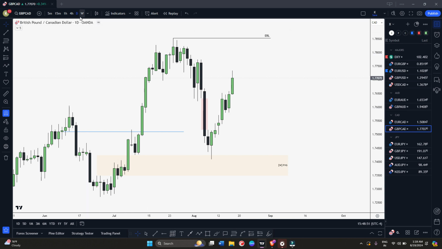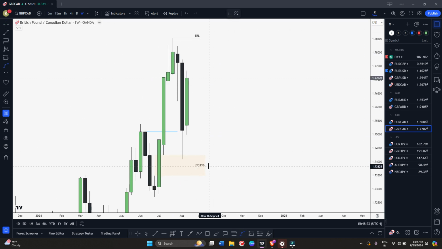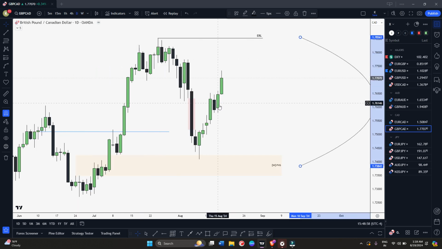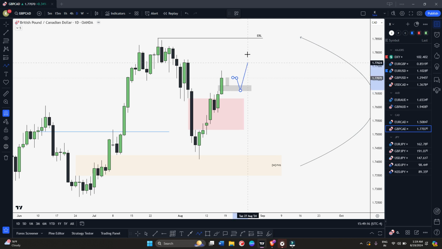GBPCAD looks good because if you see we are basically trading from this weekly internal to this external, right? And if you come to daily, on daily we have created this inverted fair value gap. So let's see how Monday plays out basically. If again let's say Monday closes something like this and from Tuesday let's say daily fair value gap for example, then we can basically look for market to trade to this daily fair value gap and continuation to the upside. Okay, and you can see this is nice consolidation as well. Okay, so we have to wait on Euro USD, GBPUSD, everything.